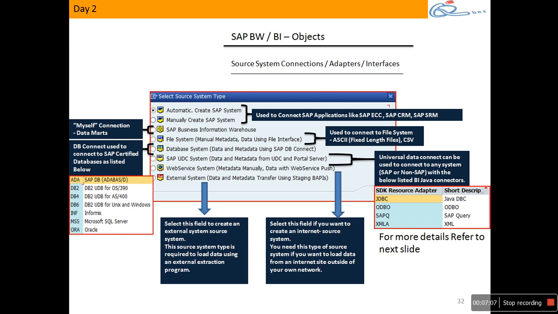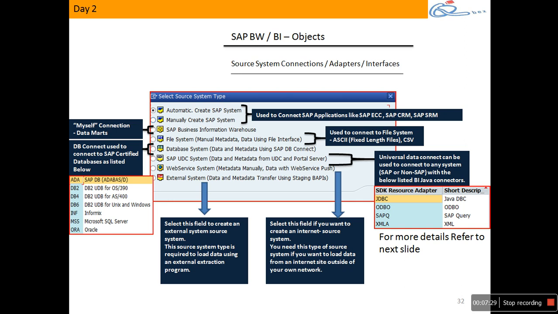Okay, one more point to be considered. If I have BW server 1 and I have got BW server 2, and I need to extract data from BW server 2, it should be connected to BW server 1. You can have a scenario like that also. Even then I use that connection. I treat that BW as a separate SAP application and connect that to BW through either SAP automatic or manual.